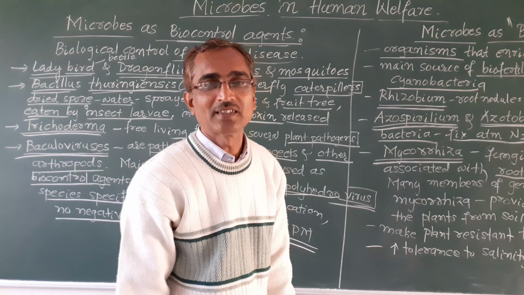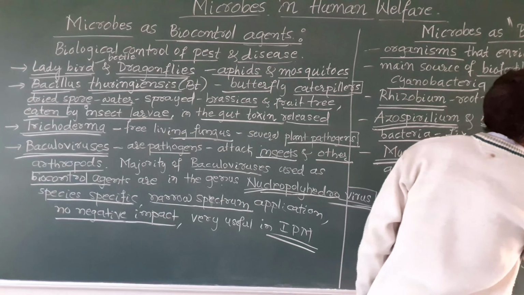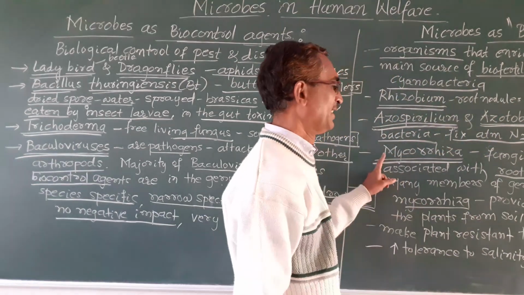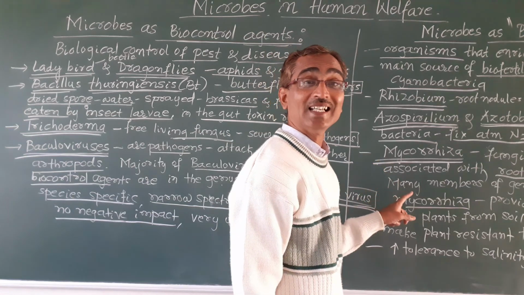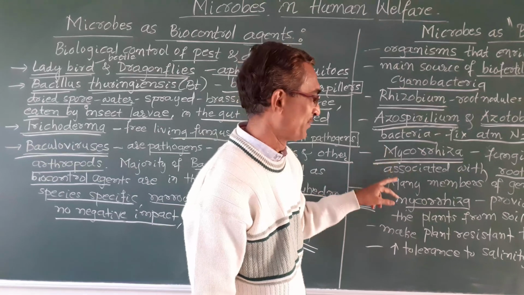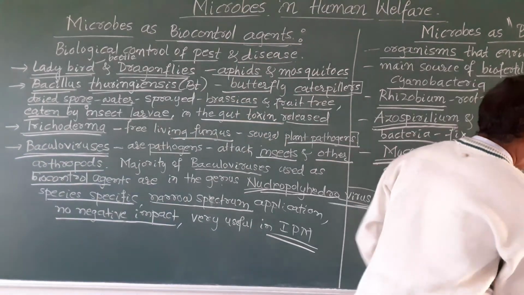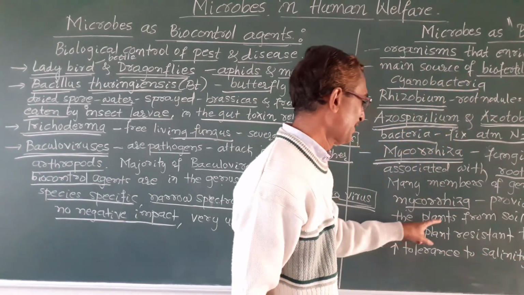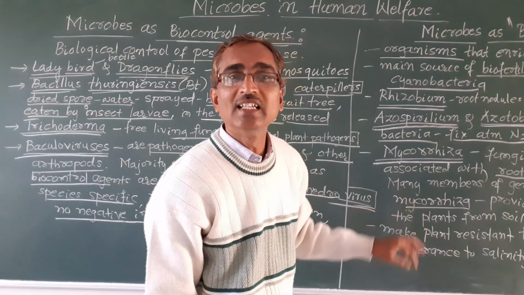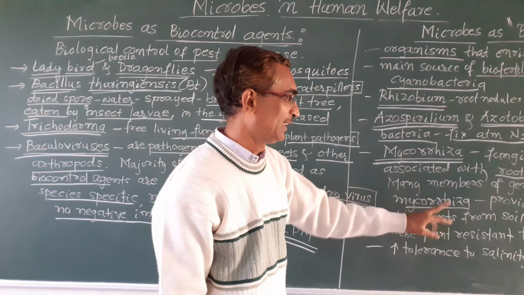Many members of the genus Glomus form the mycorrhiza, and the mycorrhiza provides phosphorus from the soil to the plants.